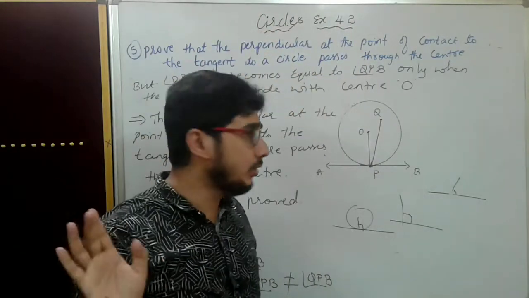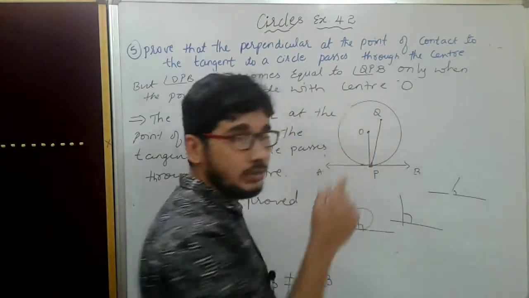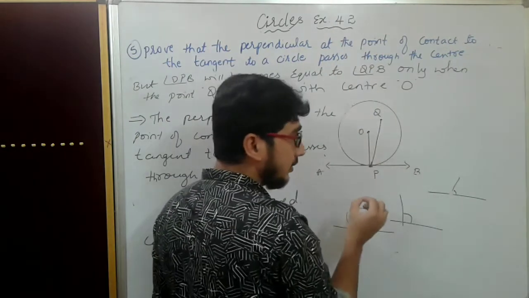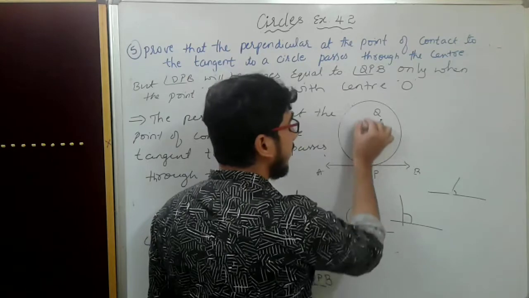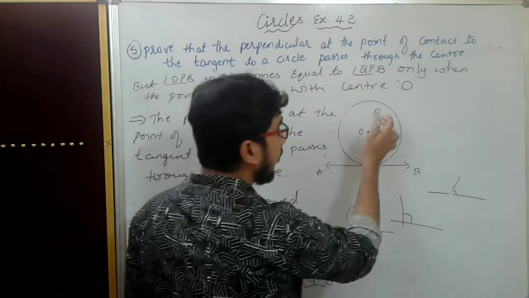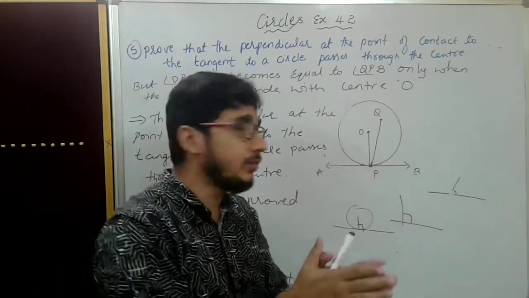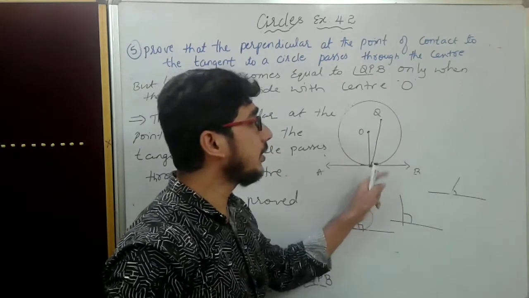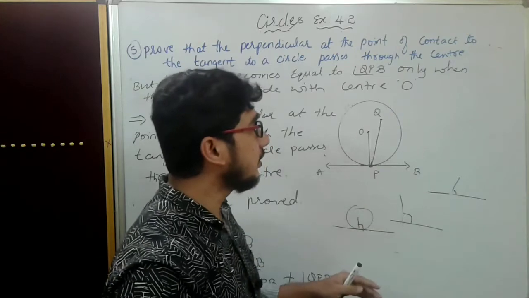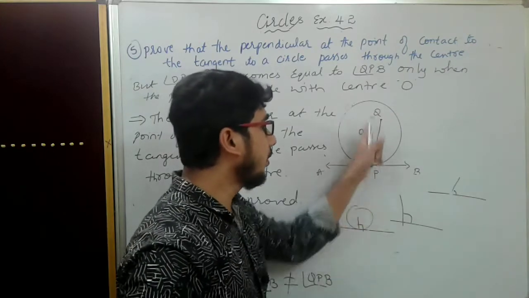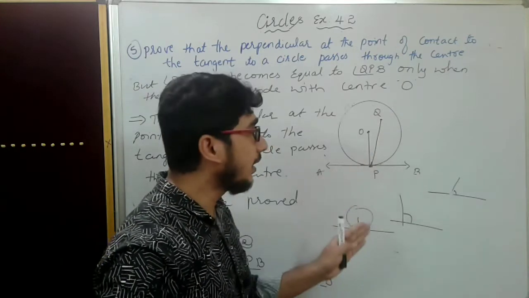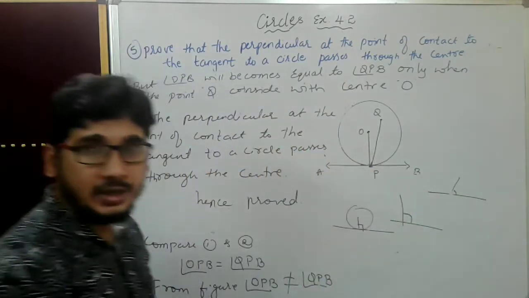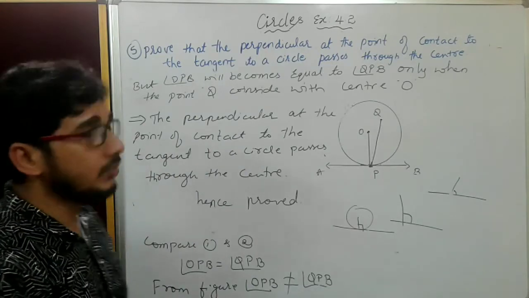Wherever it goes, no need to worry, it's not that it should be at the center only. It should go like this, in the sense this line will pass through the center. QP must coincide with OP. Then only we will get 90 degrees. That is the reason we say that QP is the line which passes through the center for the tangent AB. This is the proof.